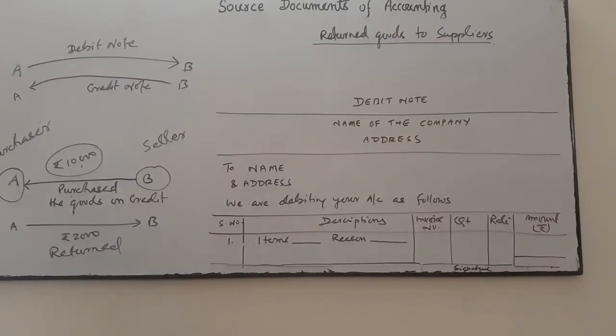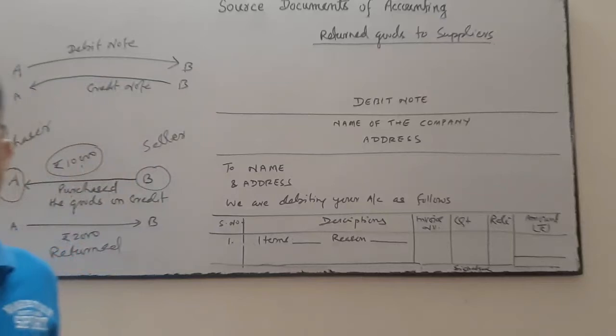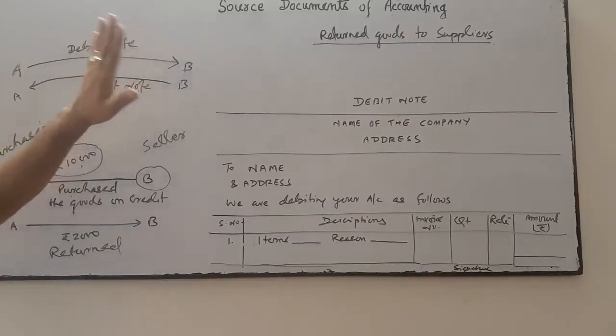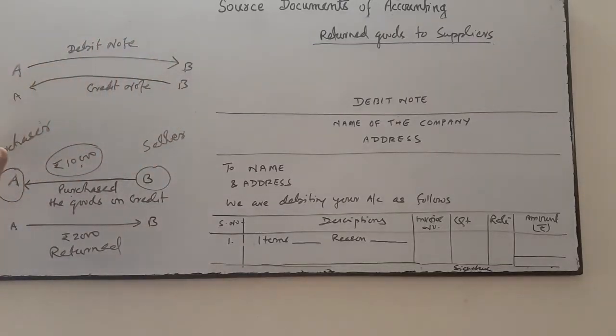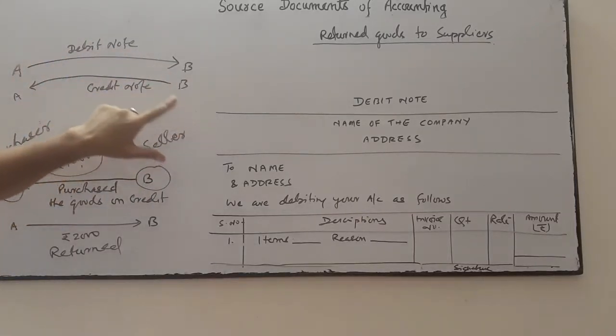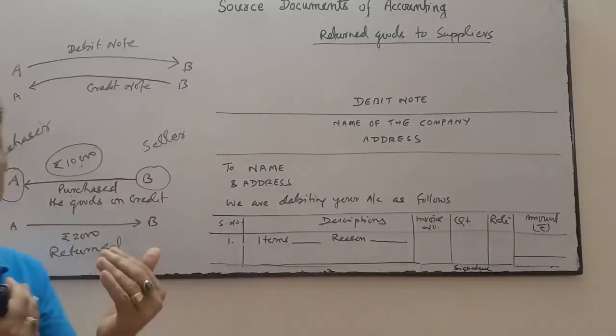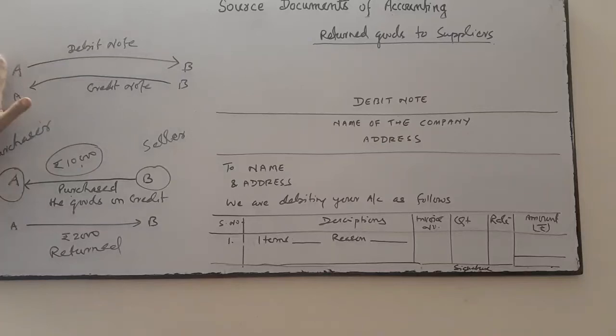So debit note and credit note are used at the time of return of goods which were purchased on credit, and return of goods which were sold on credit. Is it clear? If you know about the debit note, then you also know about the credit note. Vice versa, one side sends the debit note, and on the other side a credit note comes. Both are confirming each other.